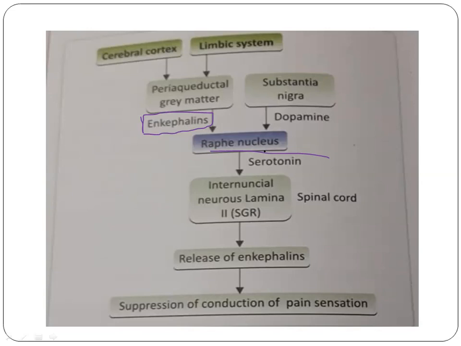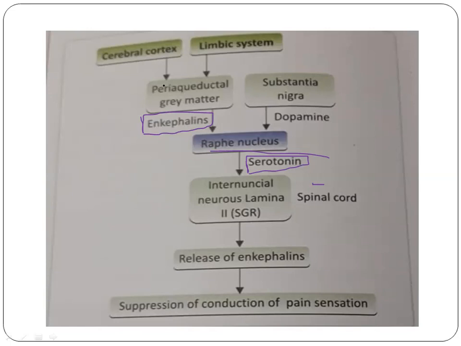So these enkephalins stimulate the nucleus raphe magnus. The neuronal connection originating from the nucleus raphe magnus terminates in lamina 2 and 3, which is also called the pain inhibitory complex in the dorsal horn. At the nerve endings, this nerve secretes serotonin. This serotonin activates the pain inhibitory complex in the dorsal horn and forces them to secrete enkephalins. These enkephalins help in the further suppression of conduction pathways. We already know that enkephalins are used in suppression of the conduction pathway, that is, it terminates the progression of the pain pathway.